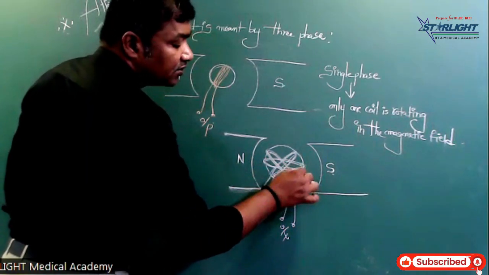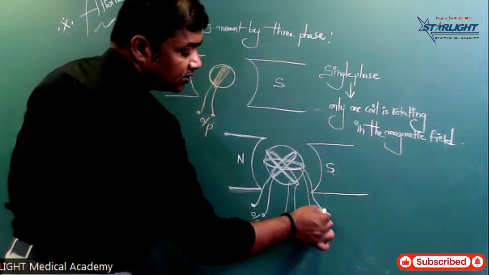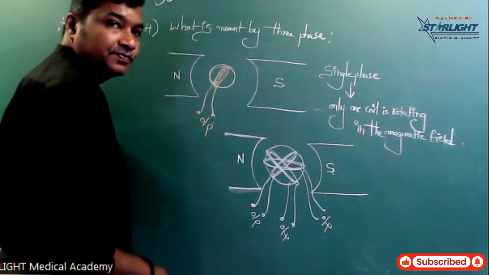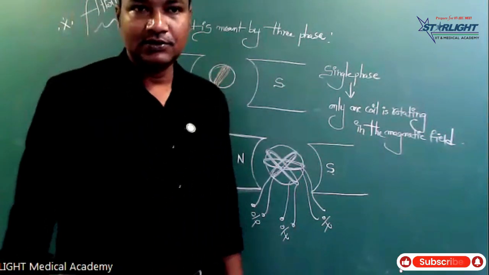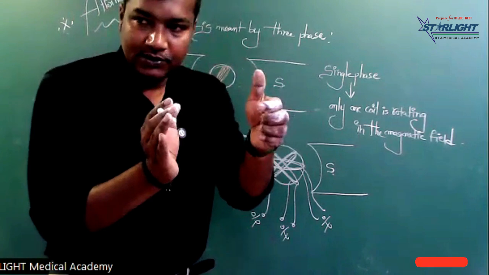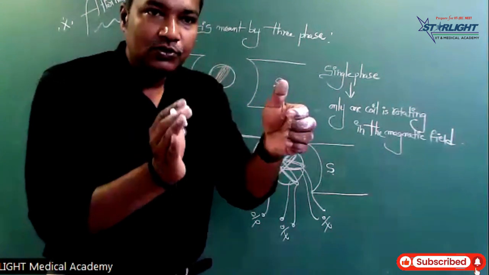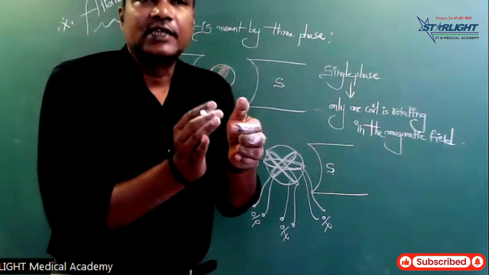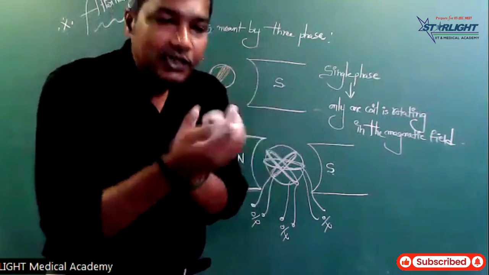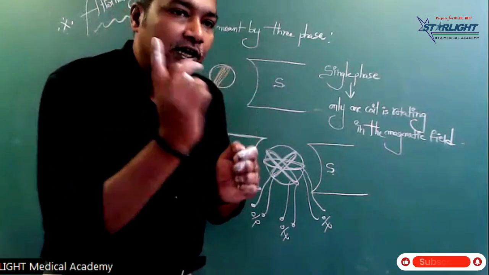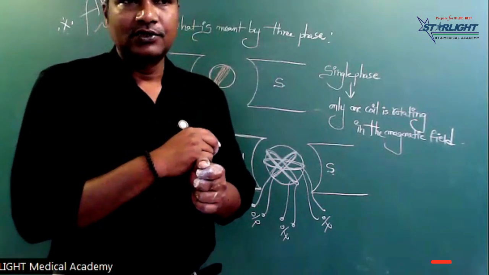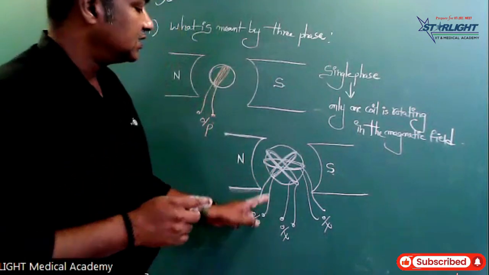Here three coils are rotated at the same time. There are two magnets, north and south. In between these two magnets there is a cylinder. On the cylinder, three coils are wound. If the cylinder rotates, those three coils rotate inside the magnetic field lines. Now, this is three phase.